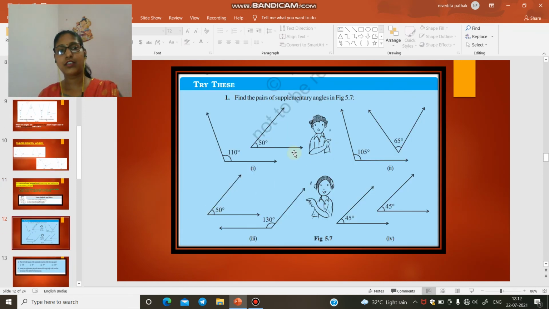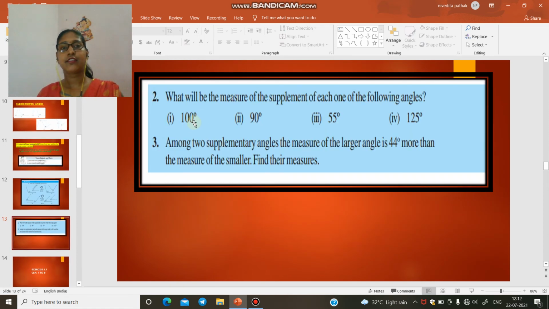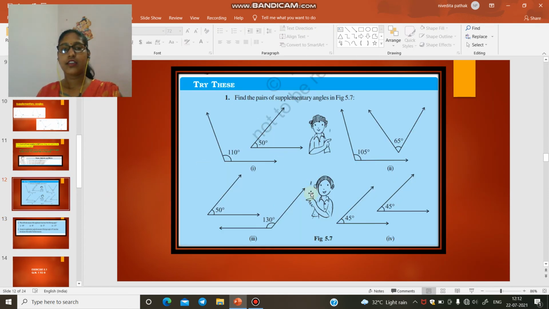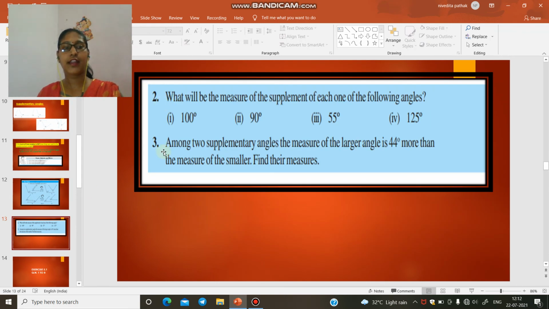So on the basis of this, you have to solve these Try These questions given in your NCERT book. This is another question. The first question I am not explaining because it is very easy. Moving to question number 2 and 3. In the second, what will be the measure of the supplement of each of the following? Similarly, to find the supplementary angle, you subtract the angle from 180 degrees and you get its supplement. And in question number 3, among two supplementary angles, the measure of the larger angle is 44 degrees more than the measure of the smaller.